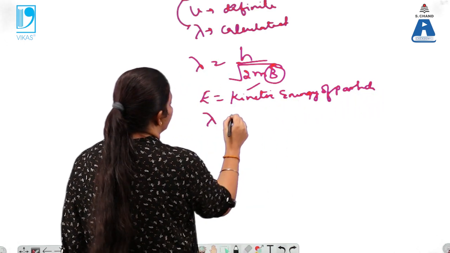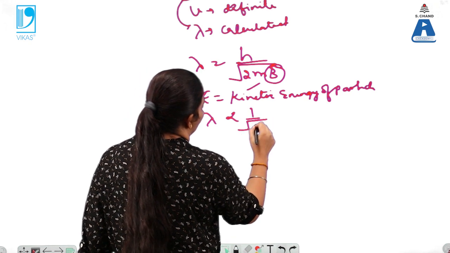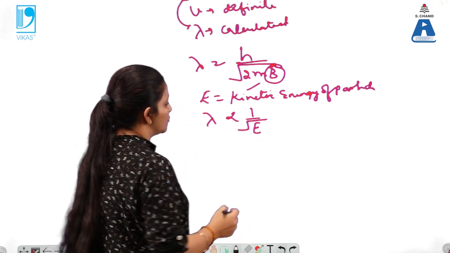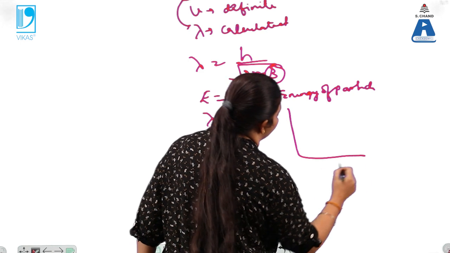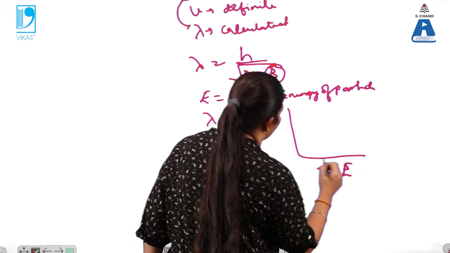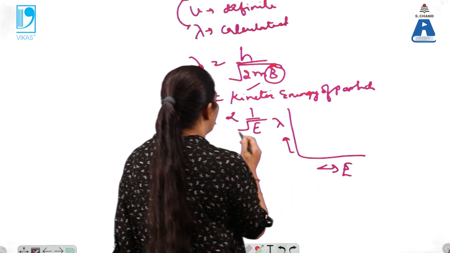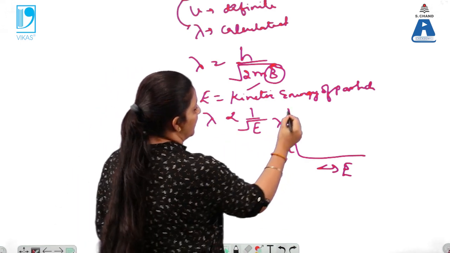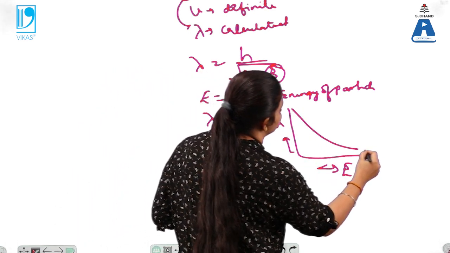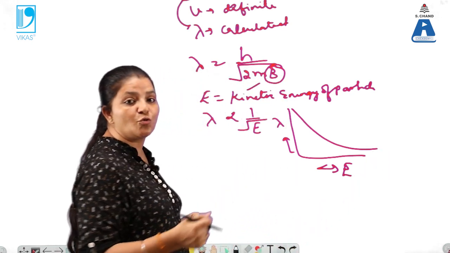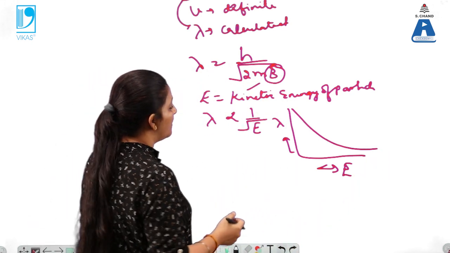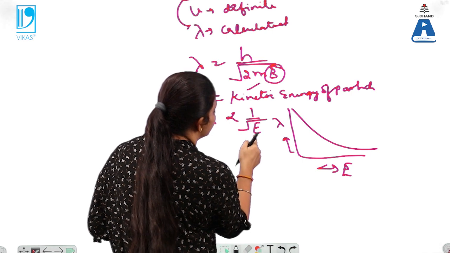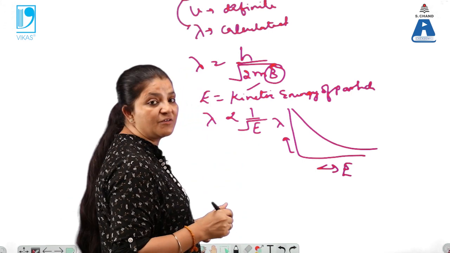That means lambda is inversely proportional to under root of E. So when we plot the graph between the energy E of the particle and lambda, lambda decreases with E raised to power 1 by 2. So wavelength decreases as the energy goes on increasing. But E here can never be 0 and lambda can never be infinity.